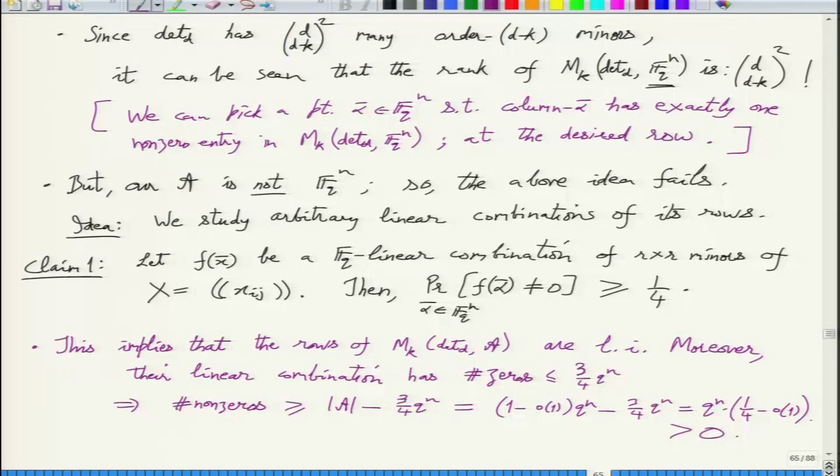So in other words, any linear combination of the rows of the matrix is a non-zero vector, which means that the rows are independent, which means that the rank is as claimed, d choose k squared. Right? Is that clear? So we'll just show claim 1 now.